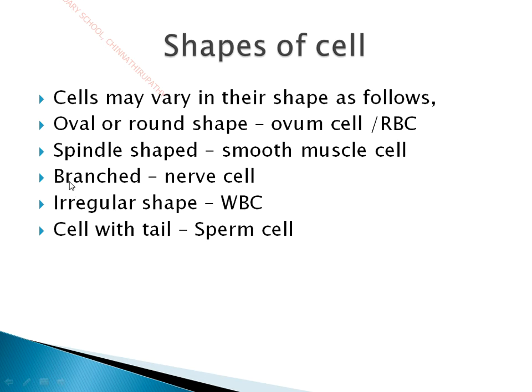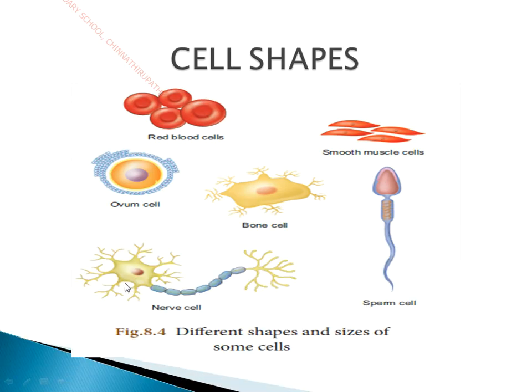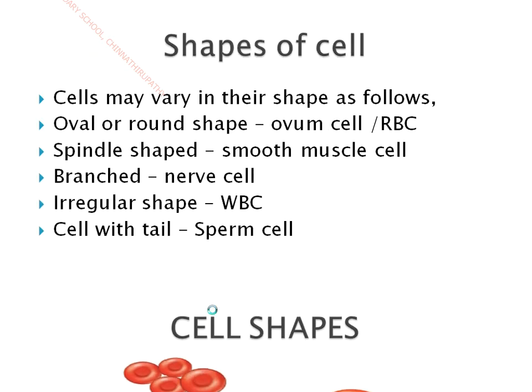Then the branched shape is that of the nerve cell. The nerve cell is the functional unit of the nervous system. This is a diagram of a neuron or a nerve cell. The neuron has branches called dendrites, and these are all branched. So cells may also be branched, as in the nerve cell.